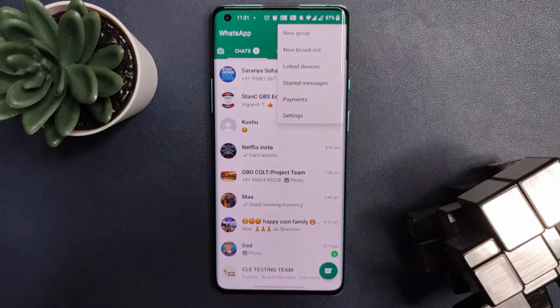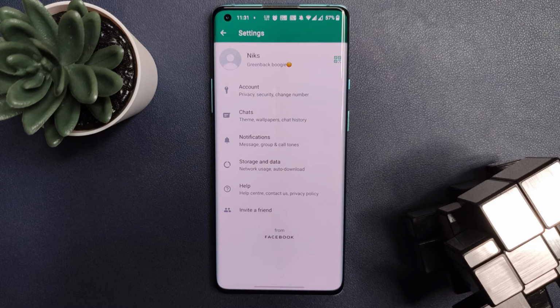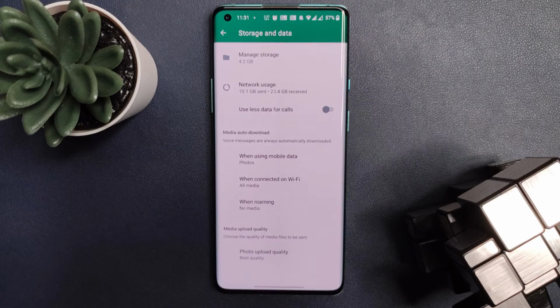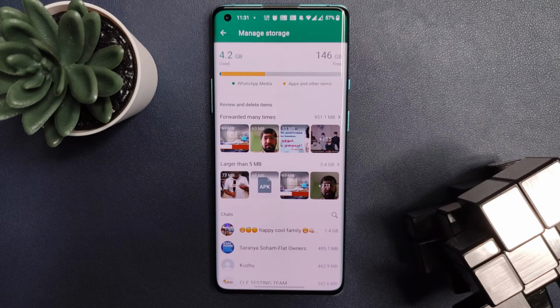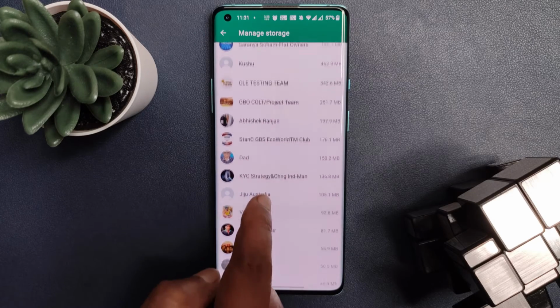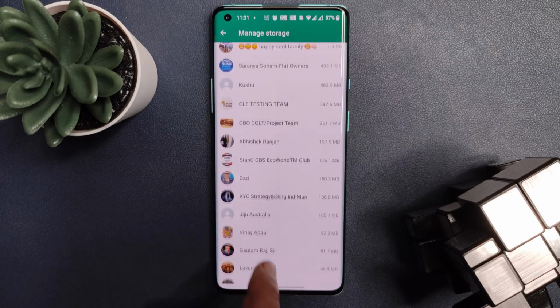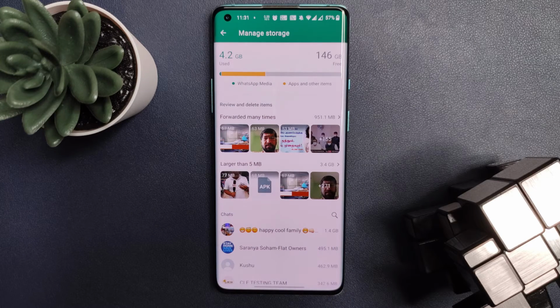So in the top right corner, you're gonna go ahead and click on these 3 dots and access settings. Once in there, go ahead and click on storage and data. Then right at the top, click on manage storage. And here is what you can see, all the storage being taken up. You can see all the storage from each chat and also any files that are larger than 5 MB.